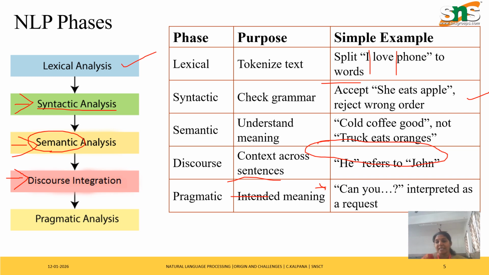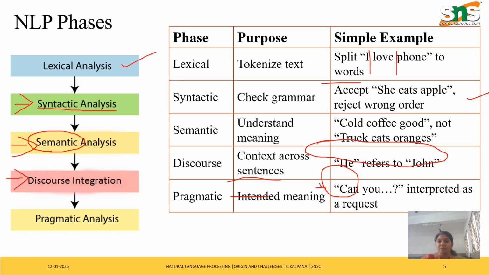If I say he likes to play, here 'he' refers to John. Likewise, in discourse integration, if it is a pronoun, we integrate it with the name. Likewise, we see the dependencies of the words and the sentences in this integration.